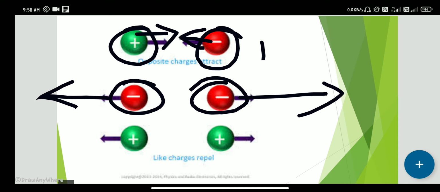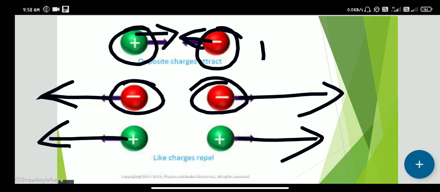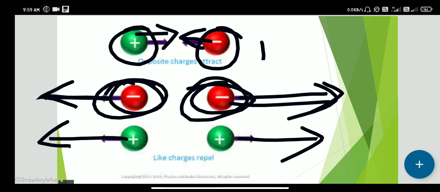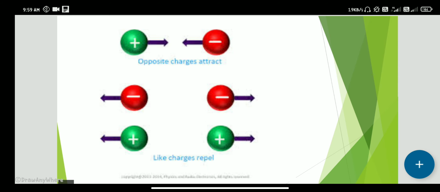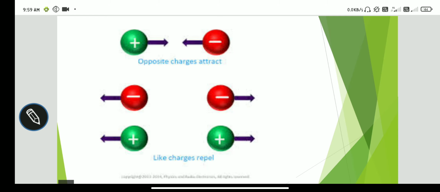So scientists took two protons and placed them close to each other. Again, these two protons repel each other. Then scientists made a conclusion that like charges repel. These two are like charges, and they repel. Unlike charges attract. So like charges repel, and unlike charges attract.